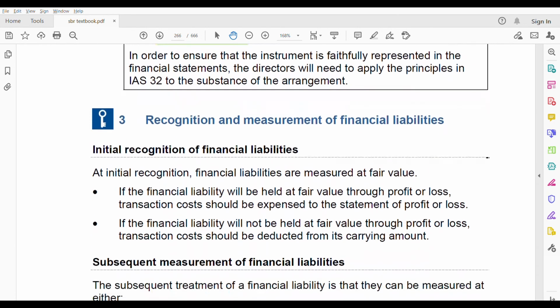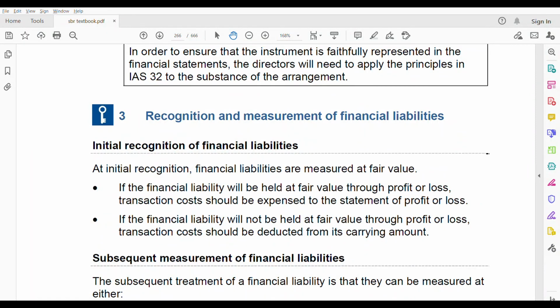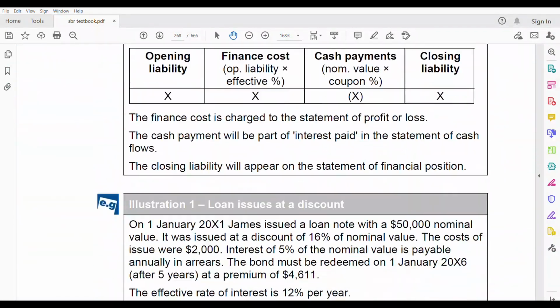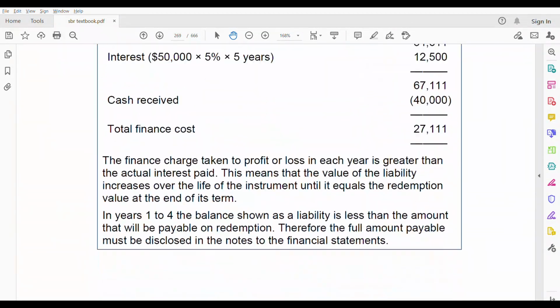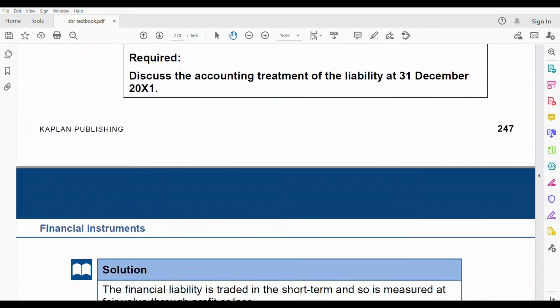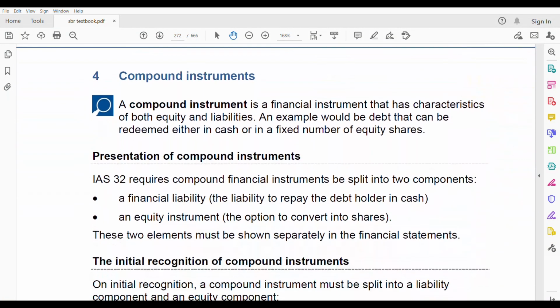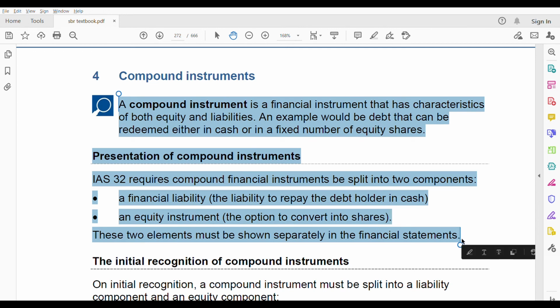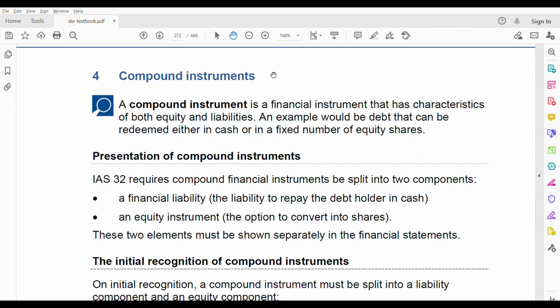Now let us go to recognition and measurement of financial liability. From here onwards, it is dealt with under IFRS 9, but a small portion is there for IAS 32 that I want to cover, which is related to the compound instrument. Okay, so let us skip all this. This one, compound instrument. Small section is there. We are only covering from here to here in IAS 32, and that's it. Then we'll be over with IAS 32. Because the rest all below, what you can see, initial recognition and all, will be dealt with in IFRS 9.